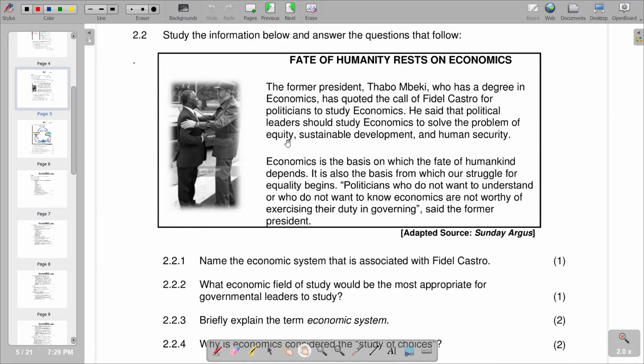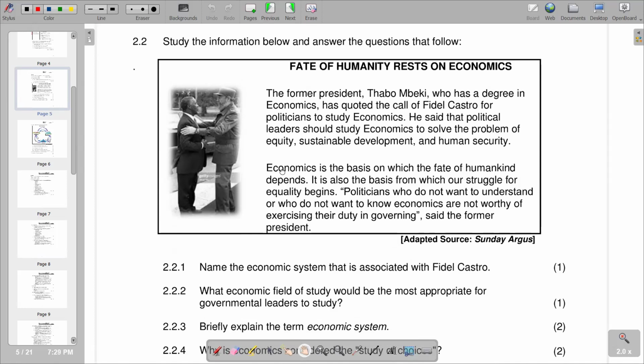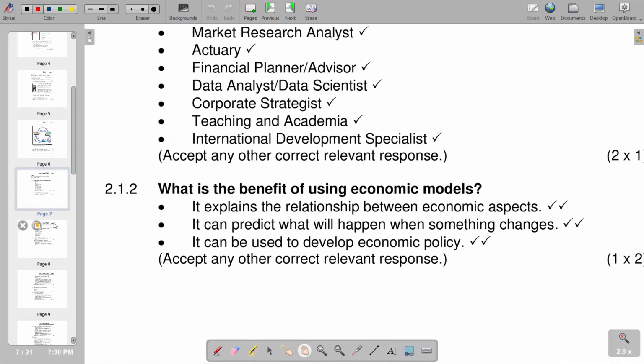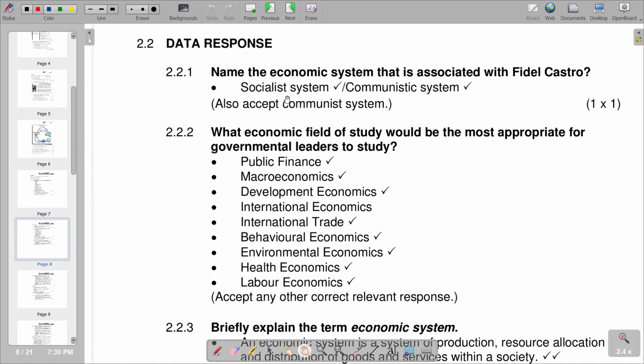Remember, a socialist system is a system in which every person in the community has an equal share of the various elements of production, be it elements of distribution and exchange of resources. So this is the perfect match that we have in terms of the information that we are given in the extract. So if you go to our answer section again, you'd see that we have that mentioned as we are talking about the socialist system or the communistic system.